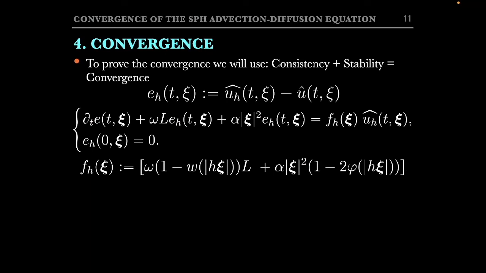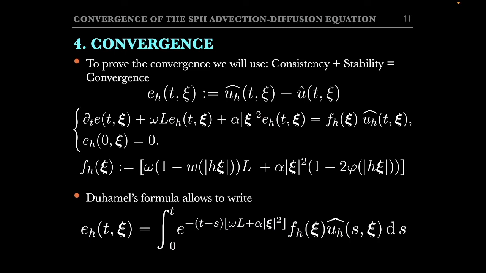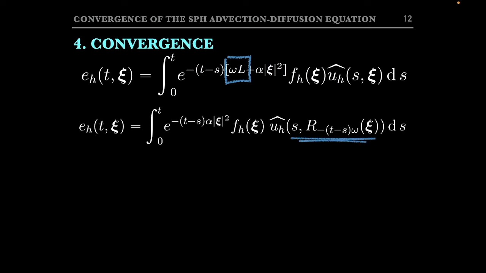Now, applying Duhamel's theorem, we can find an explicit expression for the error given by this integral here. Now we repeat the trick: see that we have the advection operator here, and as it commutes with the diffusive operator, we can rewrite this expression by evaluating the function u hat h at a point affected by the rotation.